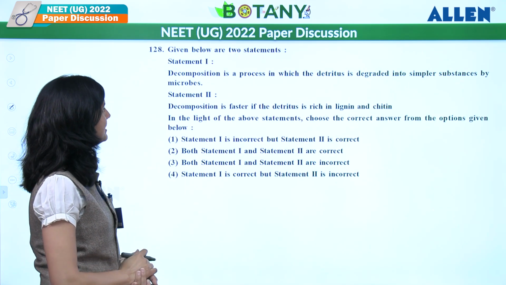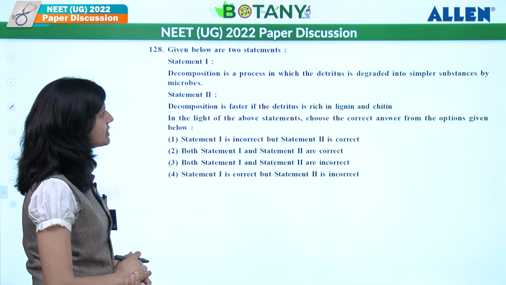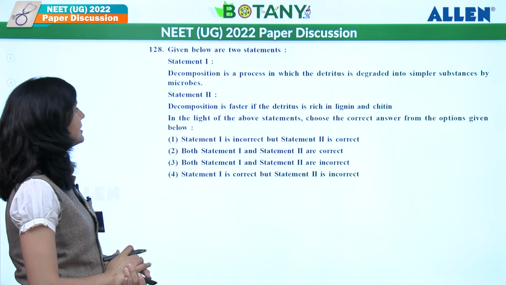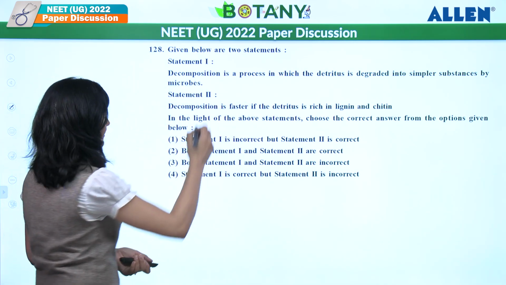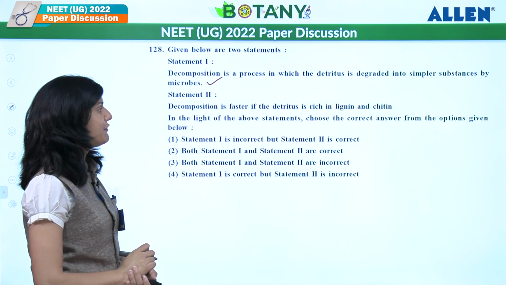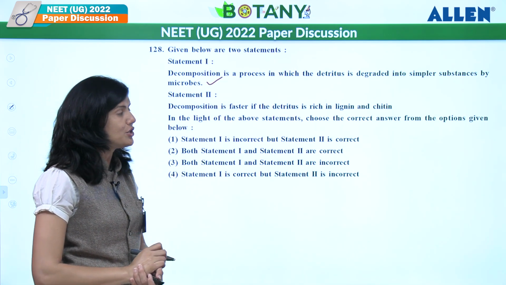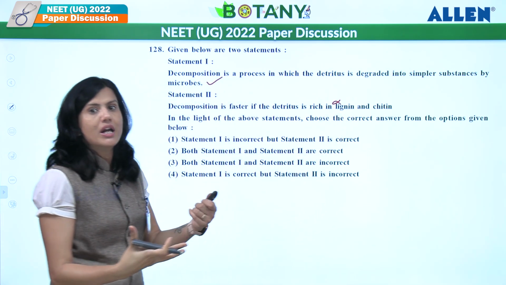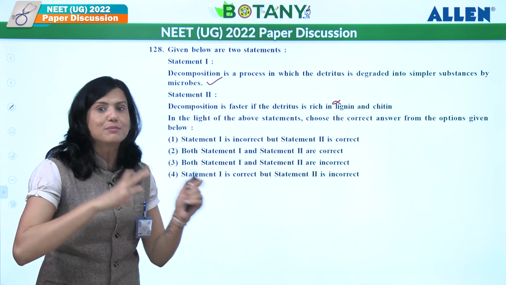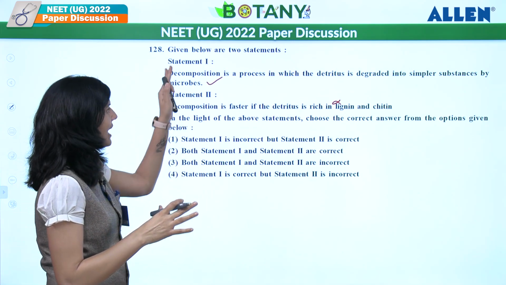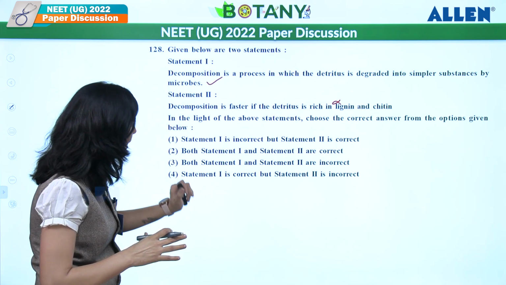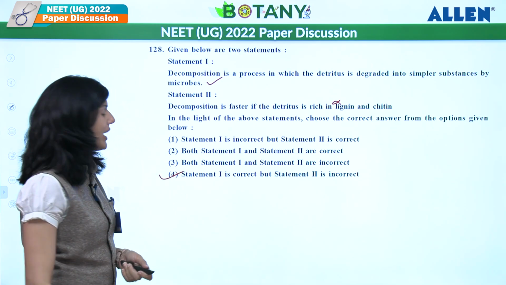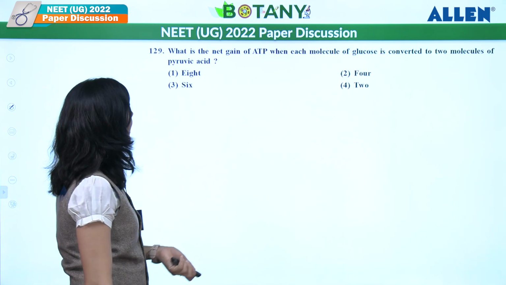Let's see next statement. Decomposition is a process in which detritus is degraded into simpler substances by microbes. Correct. Decomposition is faster if the detritus is rich in lignin. No, that is very slow. It becomes slow. If they are rich in cellulose, it becomes faster. So it is wrong and this is right statement. So 1 is correct as well as 2 is incorrect statement. Answer will go as fourth one here.